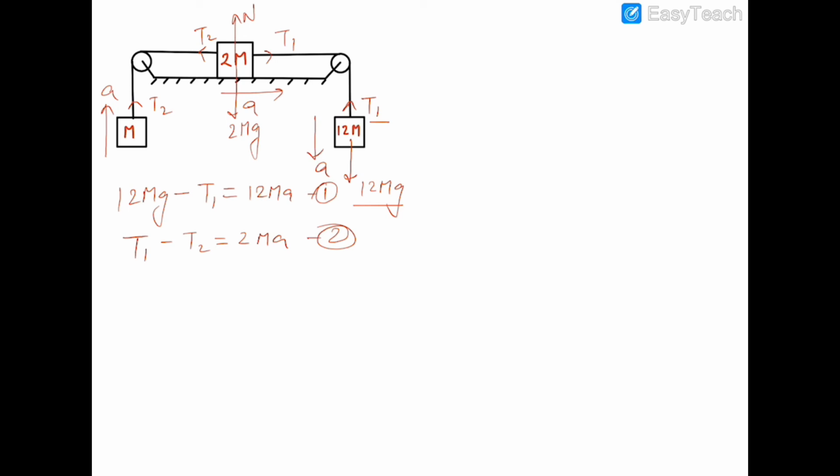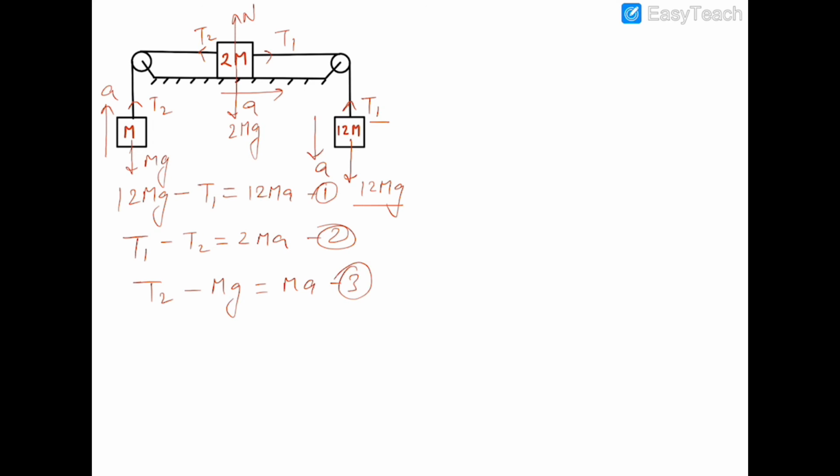It is very important to note that there is no involvement of its mg in this equation. Now this mass m is moving upward with an acceleration a, and its mg is acting downwards, and obviously if it is moving upward, then its tension T2 will be greater than mg. So its equation will be T2 minus mg equals ma.